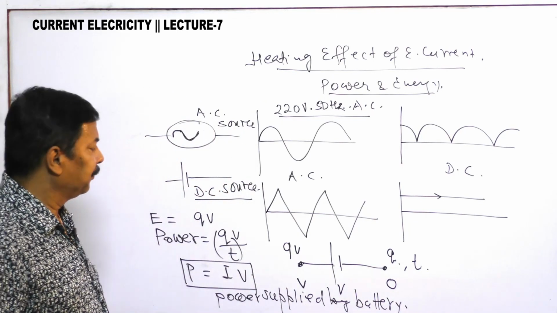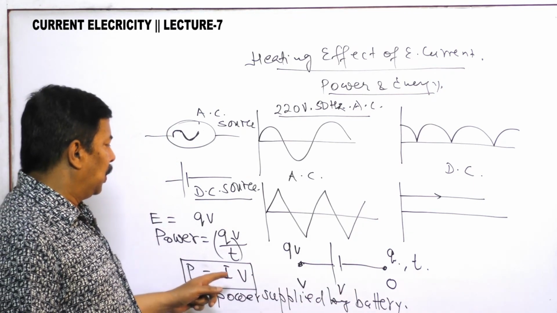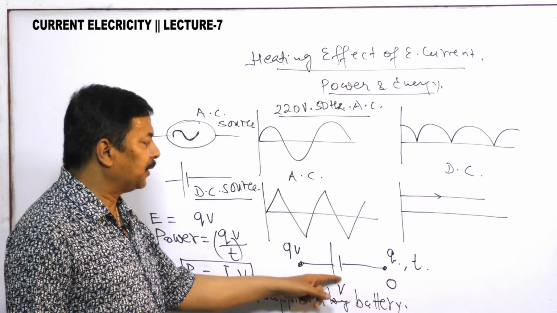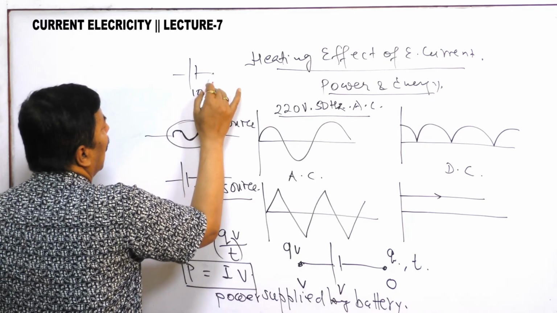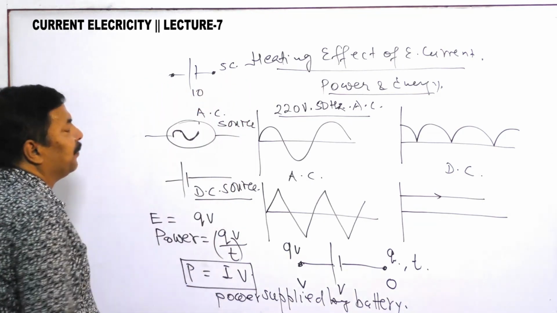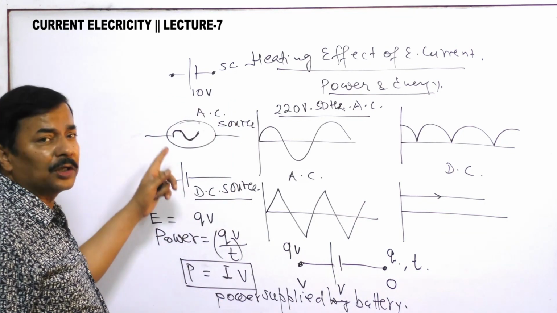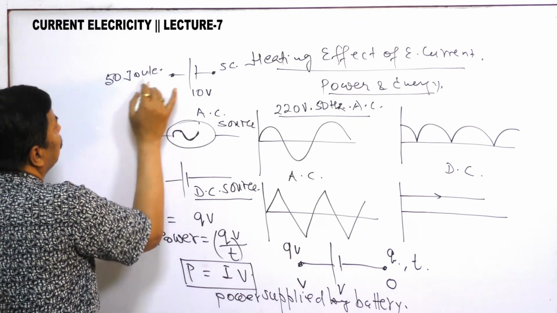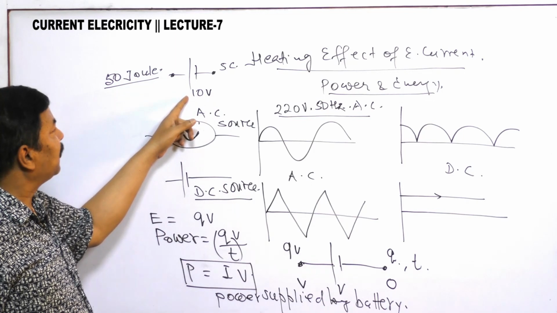Now if I say that 5 coulomb charge passes through a battery of 10 volt, suppose here is a 10 volt battery and here is your 5 coulomb charge that has reached here, then the energy provided by the battery to the charge is 50 joule. 50 joule energy is provided to the charge by the battery if this is the condition.